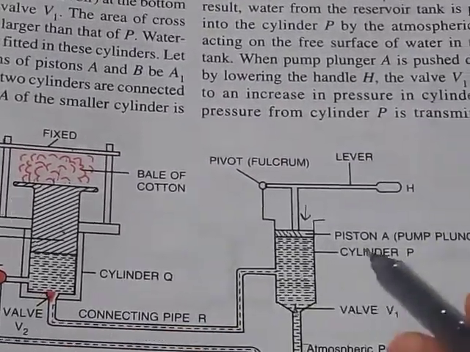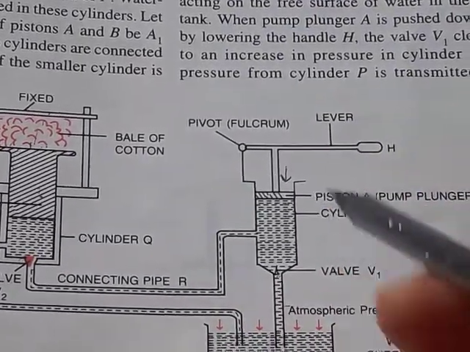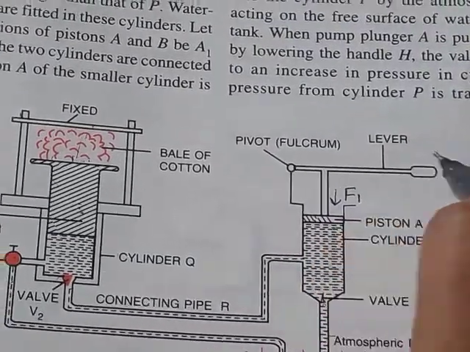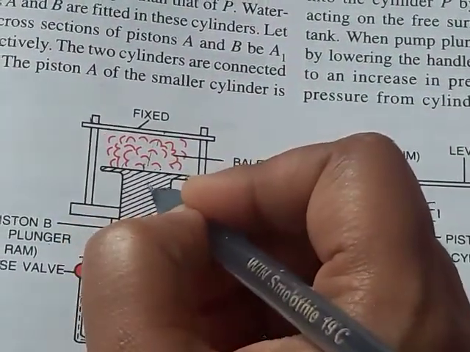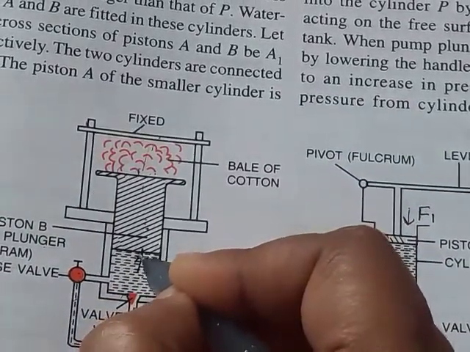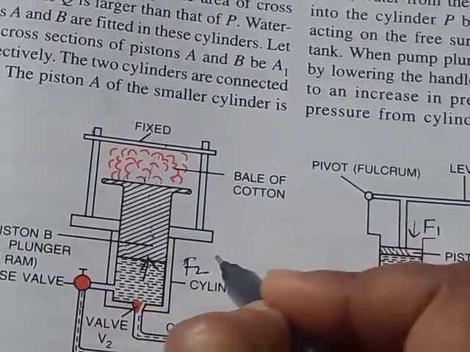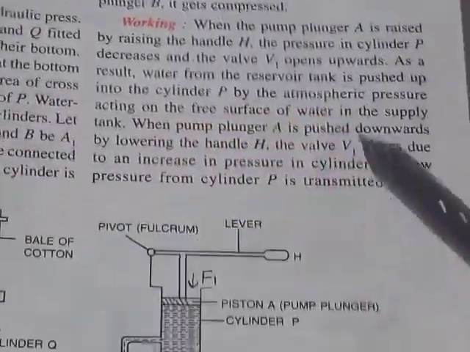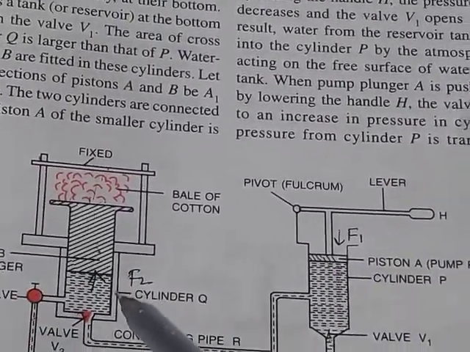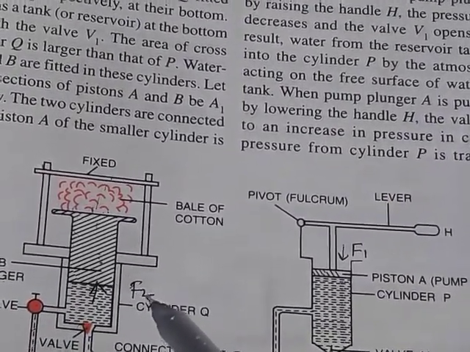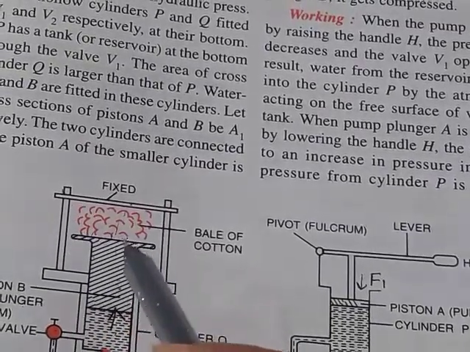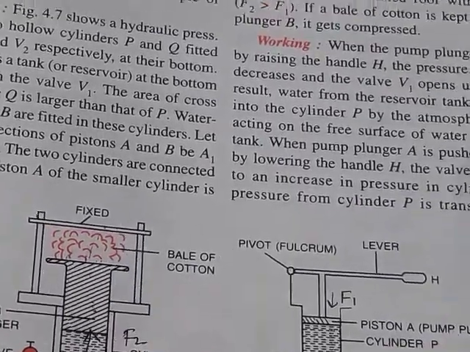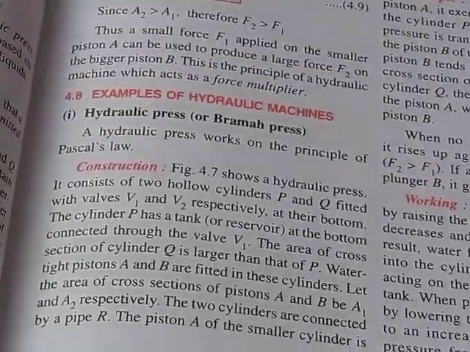So in the hydraulic press also, by giving a small amount of force, F1, we are generating a large amount of force, F2, where F2 is much greater than F1. Thus any material can be compressed very easily by a hydraulic press.